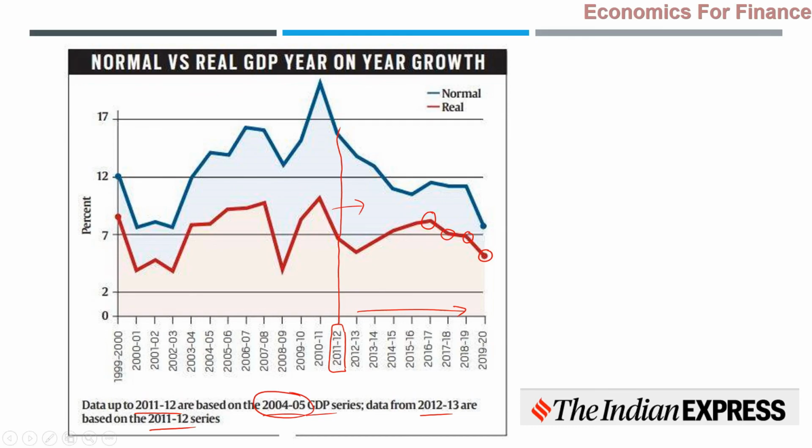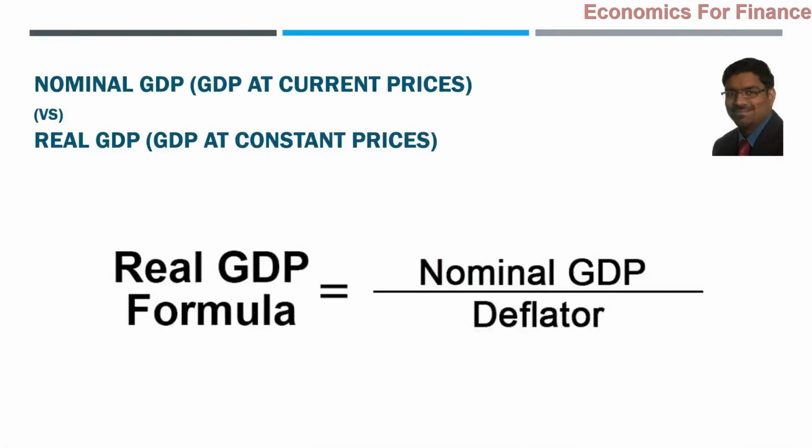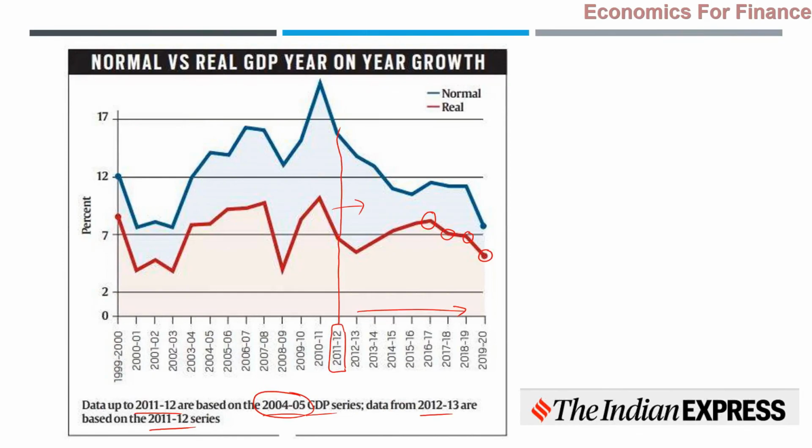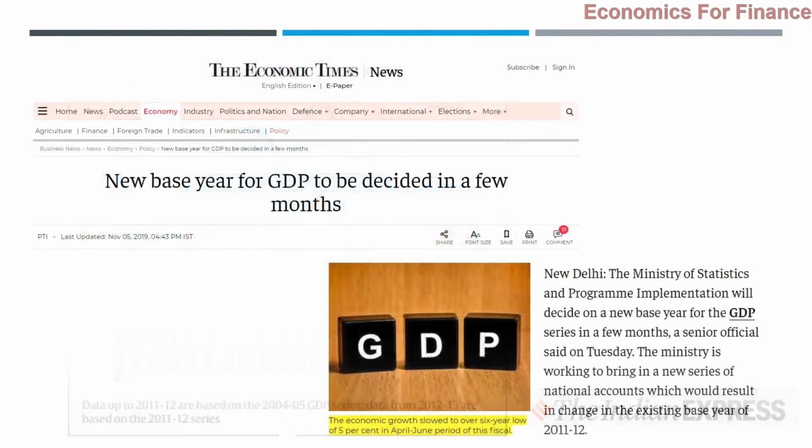That is the general practical observation of nominal GDP growth rate and real GDP growth rate. We are not talking about nominal GDP and real GDP computation only. We are looking at the growth rates here of India as published in Indian Express. And recently there was another news in the Economic Times which says the base year for GDP will be changed again.